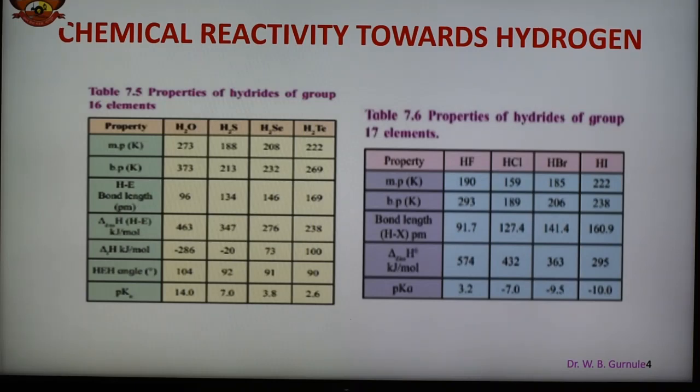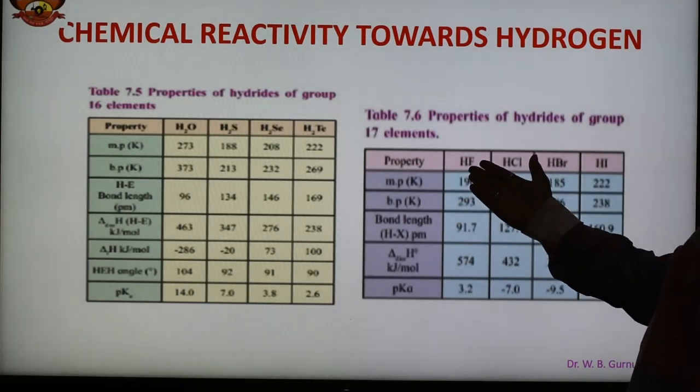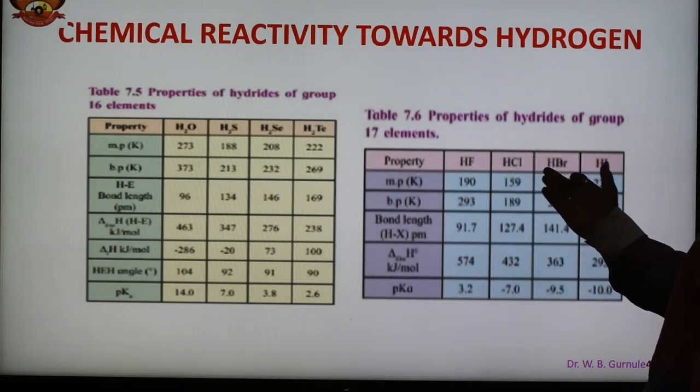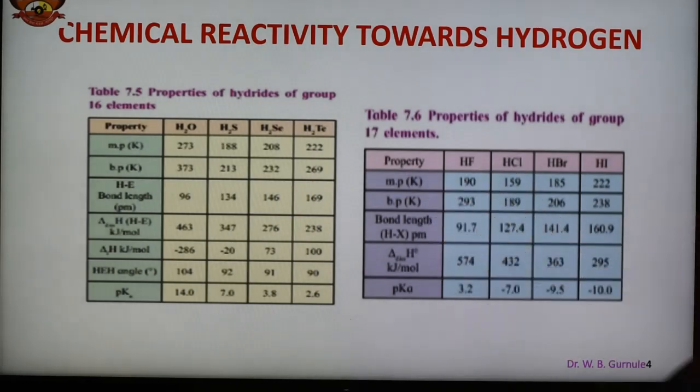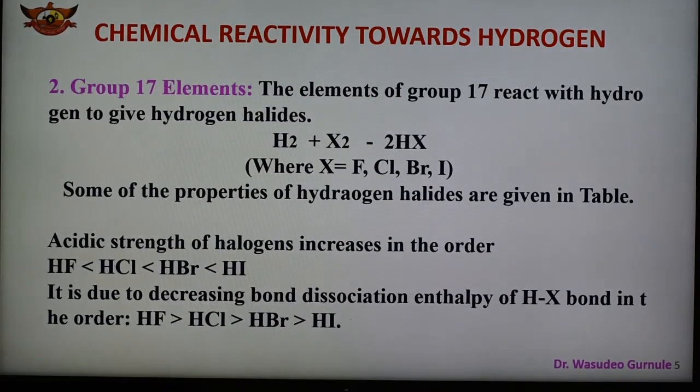Another table, this 7.6, also shows the properties of hydrides of group 17 elements. So here different types of hydrides are formed by the halogens: HF, HCl, HBr, HI, and here also some properties are given: melting point, boiling point, bond length, bond energy and pK value. So now we have seen different types of hydrides formed by group number 16, that is the oxygen family.